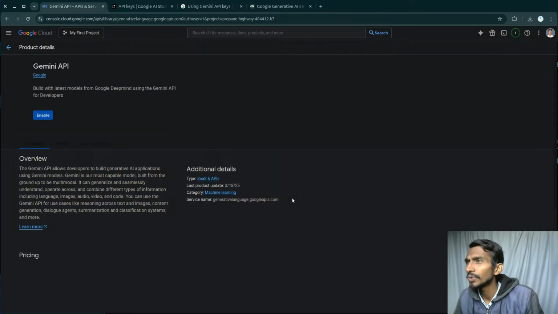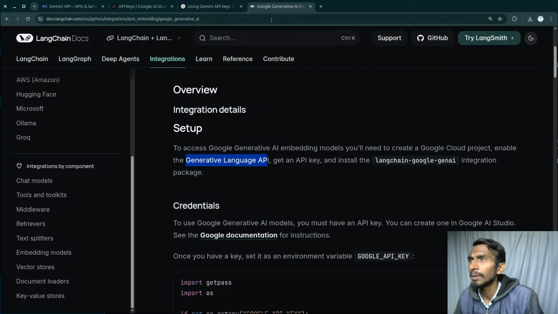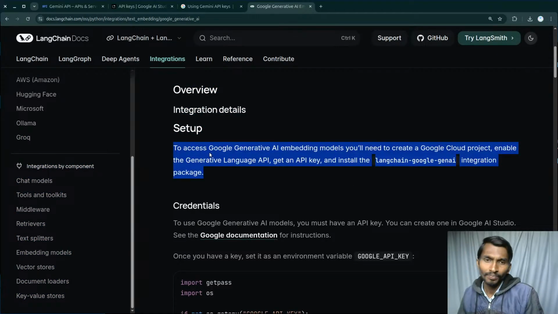By the way, I was busy with this thing, and that was the Gemini API, build with the latest models from DeepMind using the Gemini API for developers. I will be taking the help of AI over here. What does this actually mean? And then I will just simply be going ahead.